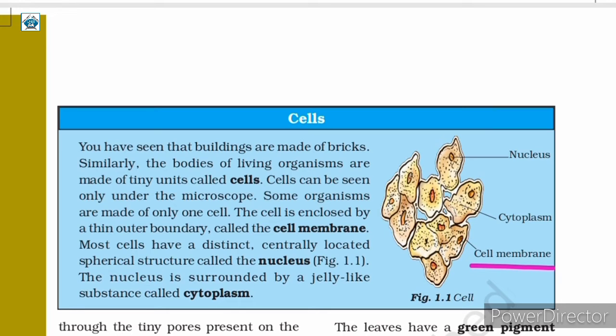The cell membrane is a thin outer boundary of the cell. Here, the nucleus is located in the center of most cells. It is a spherical structure. Surrounding the nucleus is a jelly-like substance which is called the cytoplasm. Here you can see in the figure the nucleus, the cytoplasm and the cell membrane of a cell.